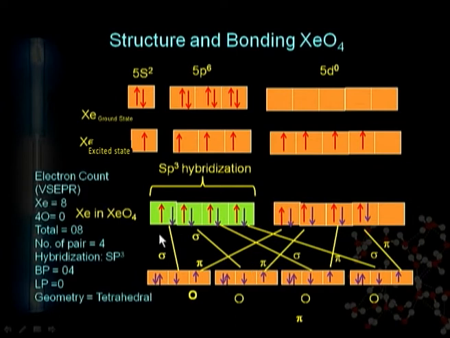Now the structure can be deduced with the help of VSEPR theory. You know that the 8 electrons are contributed by the xenon and no electron is contributed by each of the 4 oxygen atoms, and therefore it gives sp3 hybridization. All 4 pairs are involved in bonding, that is 4 bond pair electrons and 0 lone pair electrons. It gives the structure what? That is the tetrahedral type of structure.